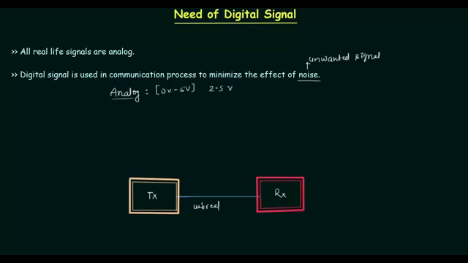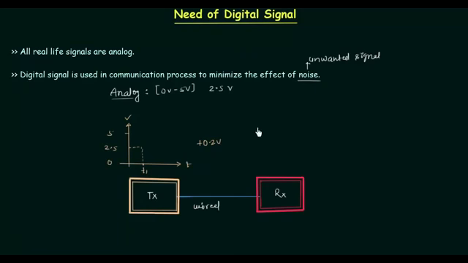So let's see what we have. Zero volt, and this is 5 volts. At any time t1 we are sending 2.5 volts, and in this channel a noise of 0.2 volt is added to this 2.5 volts.